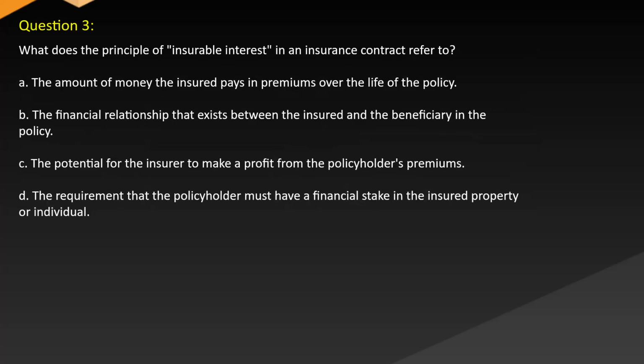Question 3. What does the principle of insurable interest in an insurance contract refer to? A. The amount of money the insured pays in premiums over the life of the policy. B. The financial relationship that exists between the insured and the beneficiary in the policy. C. The potential for the insurer to make a profit from the policyholder's premiums. D. The requirement that the policyholder must have a financial stake in the insured property or individual.